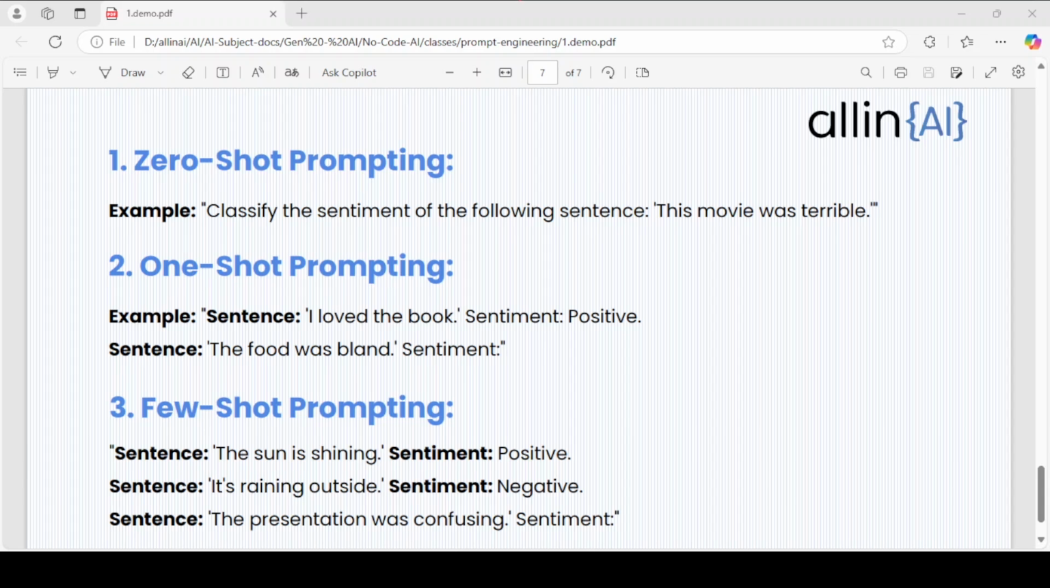Let's discuss shot prompting. When working with large language models, shot prompting refers to the practice of providing examples within the prompt to guide the model's output. For example, zero-shot prompting.